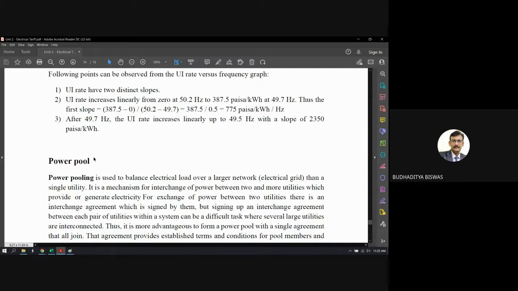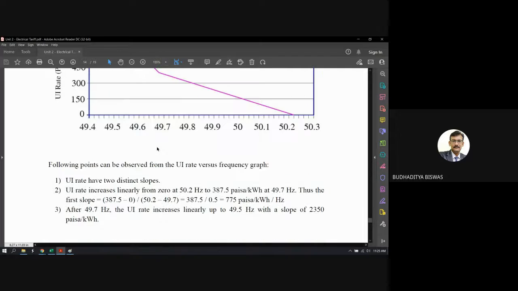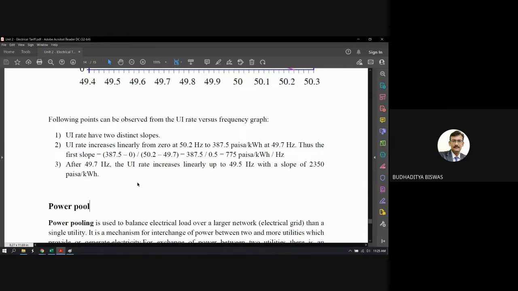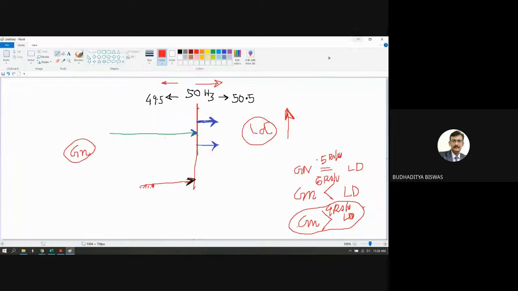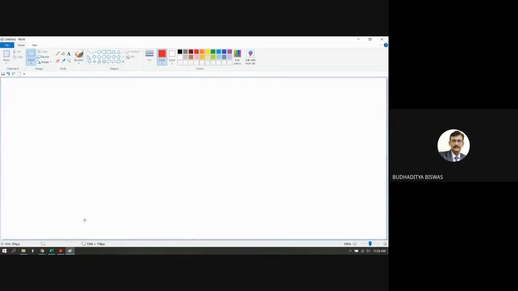Now, the concept of power pool is that these are actually the rules for supplying the electric energy to the grid system, because nowadays everything is connected to the grid, and here some interchange should be made. Interchange means, initially, when the islanding concept was there, one or two power plants supplied the load to a particular load center.